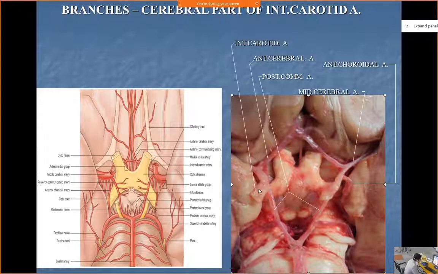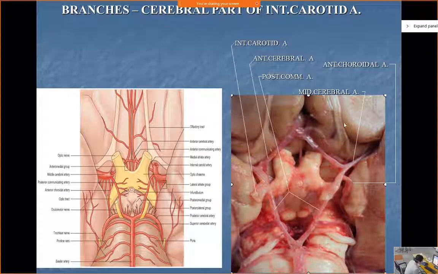See again in this picture also you see this is the internal carotid, it was coming like that. It has given the posterior communicating from here, it has given the anterior choroidal artery, then it has gone up and divided into middle cerebral and anterior cerebral artery. Is that part clear? Yes, sir.